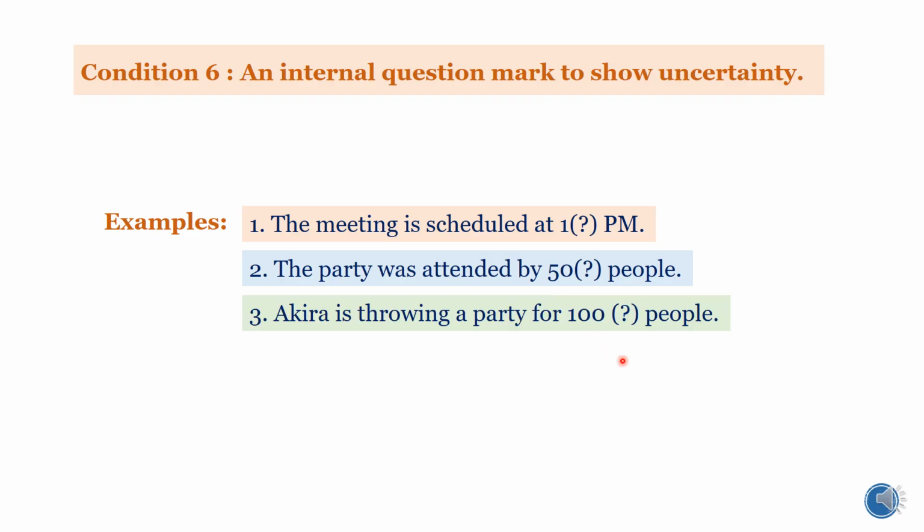Third example, Akira is throwing a party for 100 (?) people. See, again, an internal question mark inside the brackets indicates that you are not sure whether it was 100 people, more or less.